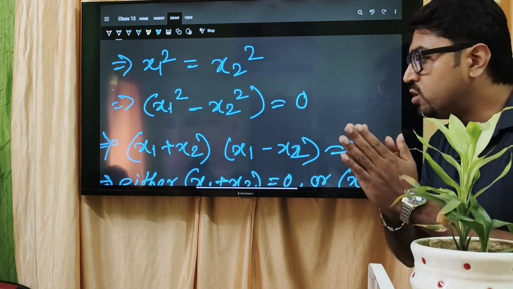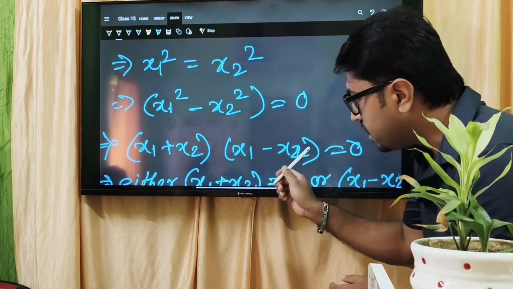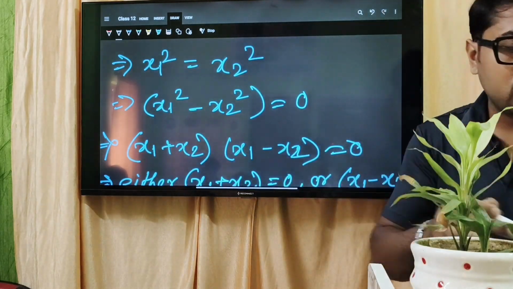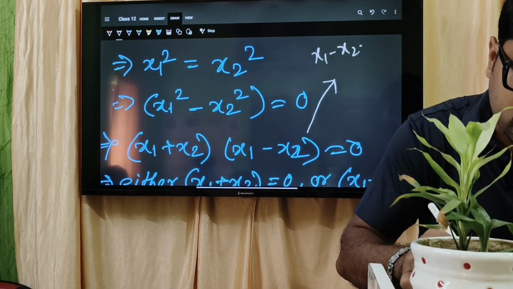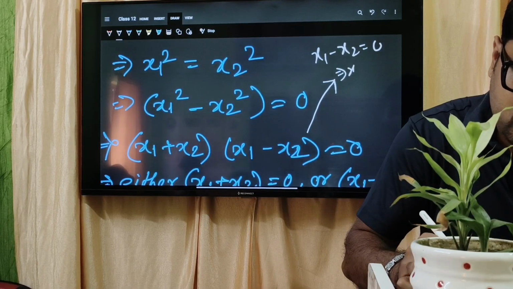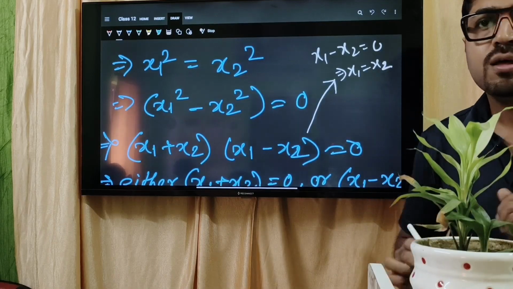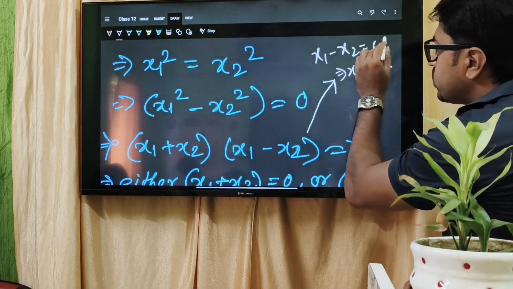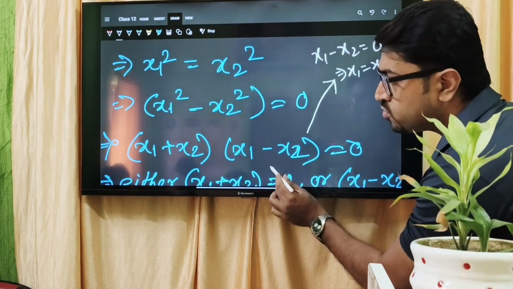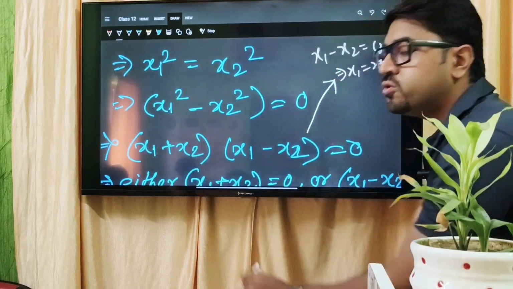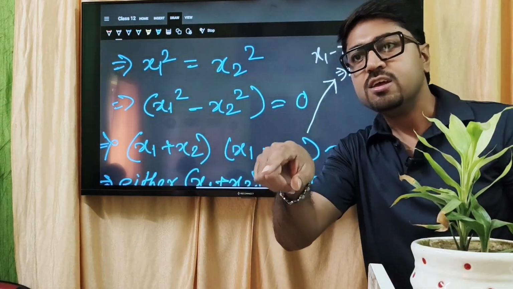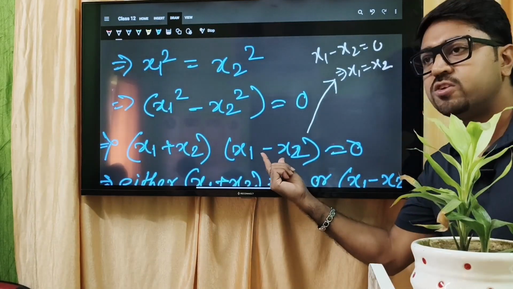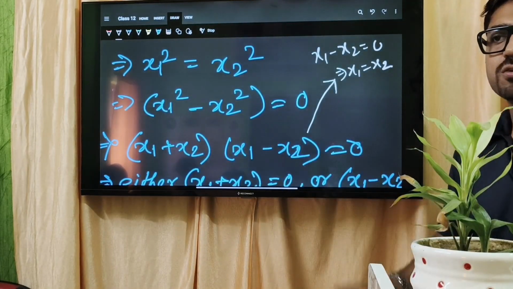So my question is, to declare that x1 minus x2 equal to 0, listen carefully, if I declare that x1 minus x2 equal to 0, then I can say that x1 equal to x2, yes or no? But if I want to declare x1 minus x2 equal to 0, that means we have to declare that x1 plus x2 not equal to 0. If I can declare that it is not equal to 0, then only surely I can say that it should be 0, otherwise the product cannot be 0.